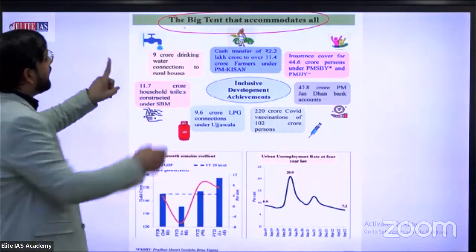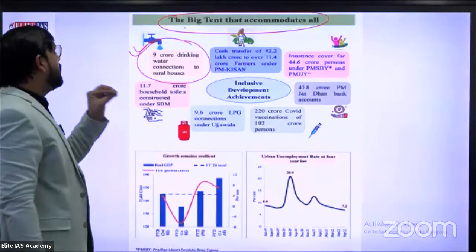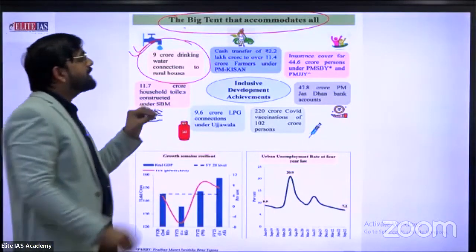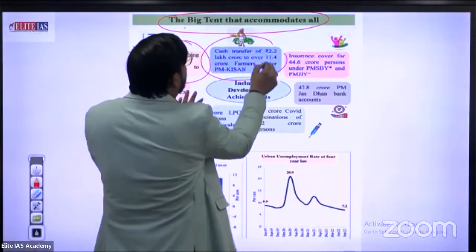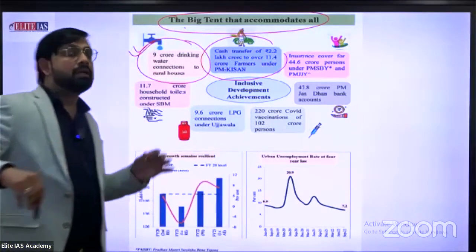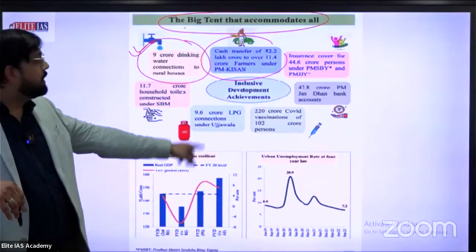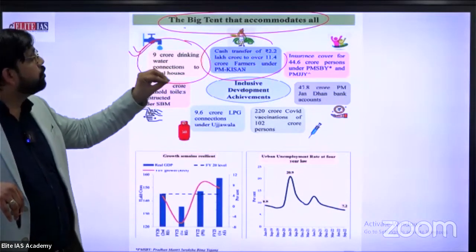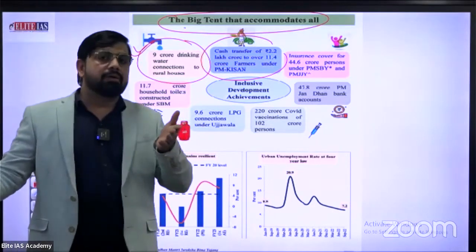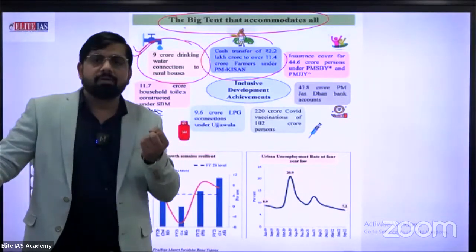First is 9 crore drinking water connections to rural houses. Second, cash transfer of 2.2 lakh crore to over 11.4 crore farmers under the PM Kisan scheme. This is the type of financial assistance we discussed in the previous slide. I think many women, farmers or families in your village receive the 2000 rupees installment.